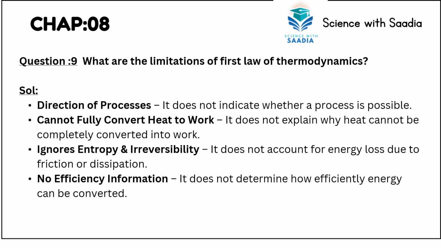Next question, we have question number 9, which states: what are the limitations of the first law of thermodynamics? So the answer is: direction of process. The first law of thermodynamics does not indicate whether a process is possible or not. Cannot fully convert heat to work. It does not explain why heat cannot be completely converted into work. Ignores entropy and irreversibility. It does not account for energy loss due to friction or dissipation. No efficiency information. It does not determine how efficiently energy can be converted.